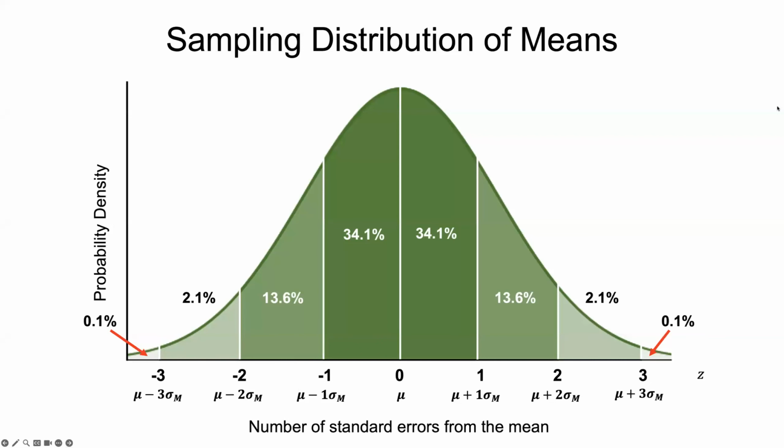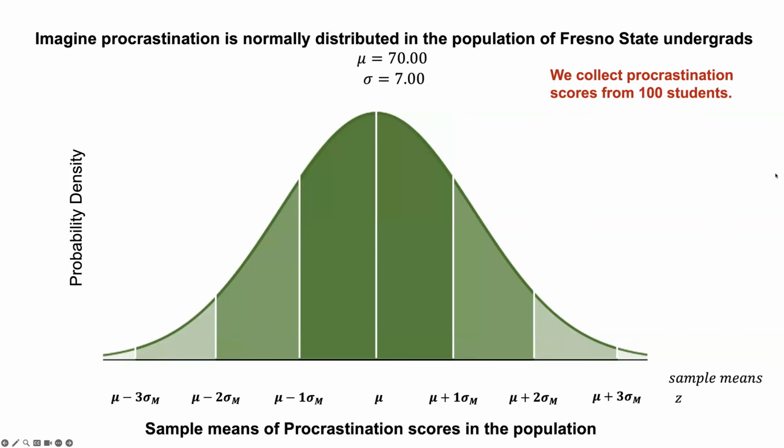For the sampling distribution of means, you'll notice this looks very similar. The only thing that's different here is that we're talking now about samples. So we still have a population mean in the center of this distribution, but we're now talking about standard errors of the mean. The standard errors of the mean fall in the same way that the standard deviations do, but again, they mean different things. So imagine that procrastination is normally distributed in the population of Fresno State undergrads.